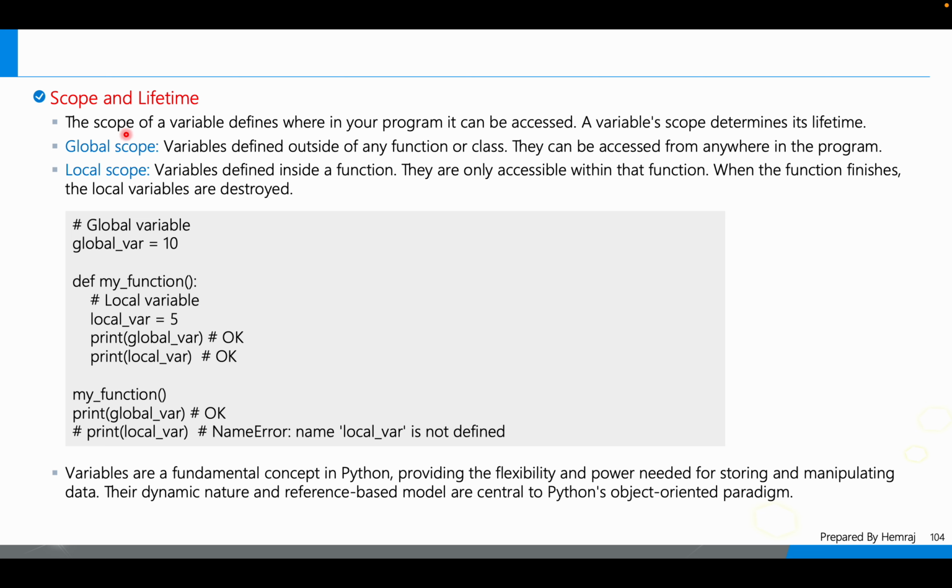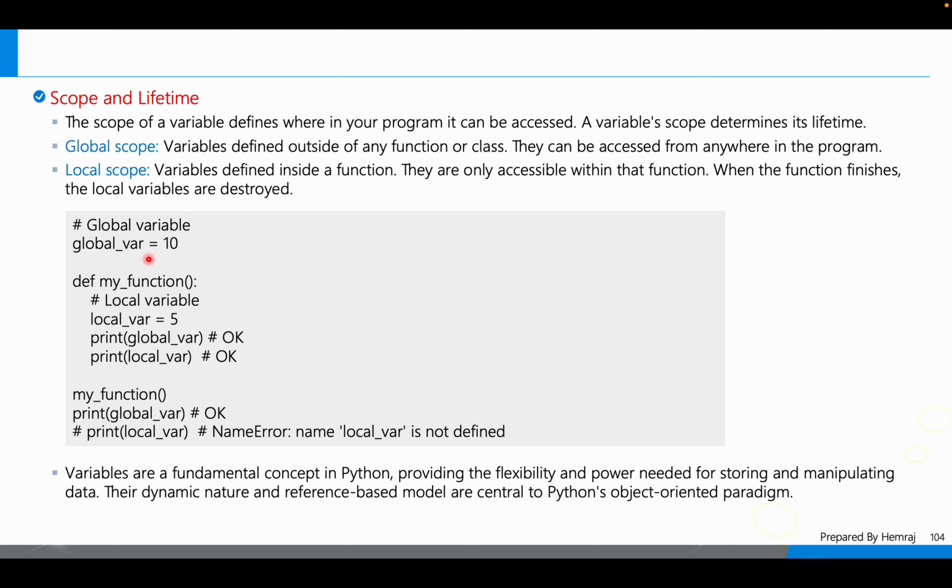Scope and lifetime. The scope of a variable defines where in your program it can be accessed. A variable's scope determines its lifetime. There are two types: global scope and local scope. Variables defined outside of a function or class can be accessed from anywhere in the program; that is global scope. Local scope is variables defined inside a function. Always remember this.